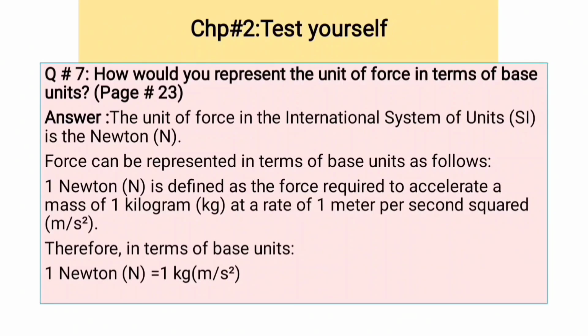The unit of force in SI is Newton, which is denoted by capital N. Force can be represented in terms of base units as follows. 1 Newton is defined as the force required to accelerate a mass of 1 kilogram at a rate of 1 meter per second squared. So 1 Newton equals 1 kilogram meter per second squared.